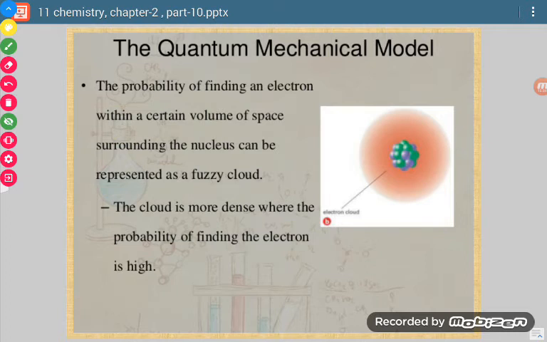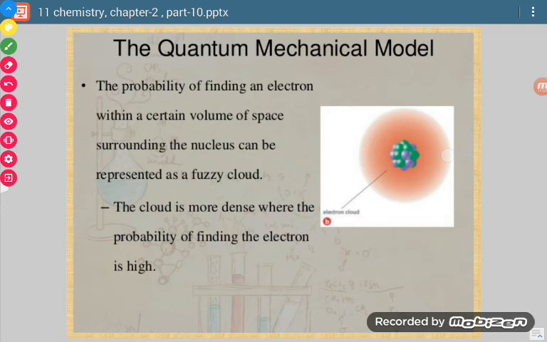It means that the electron is around the nucleus and it may be present in a particular area. That particular space where it is more dense, its probability of finding is maximum. So that whole area where the electron can be present is termed the electron cloud or fuzzy cloud.